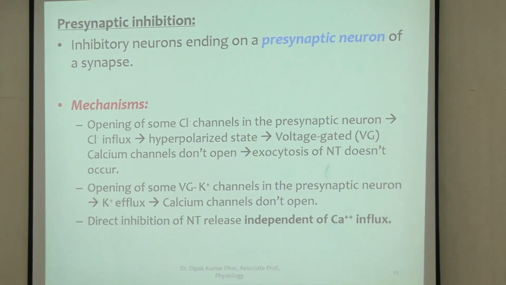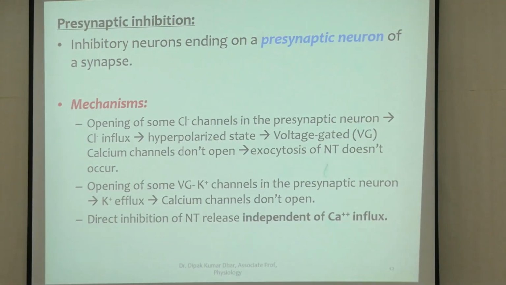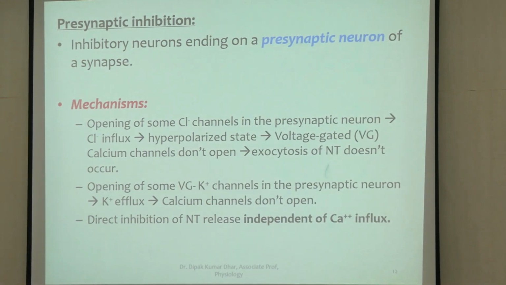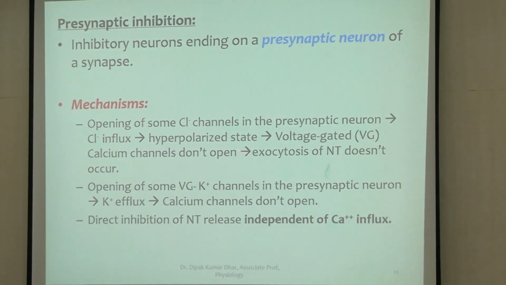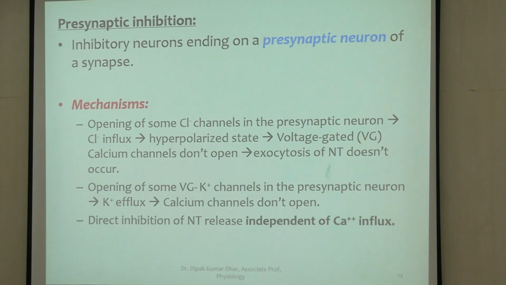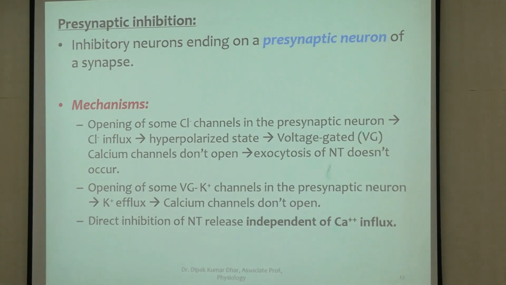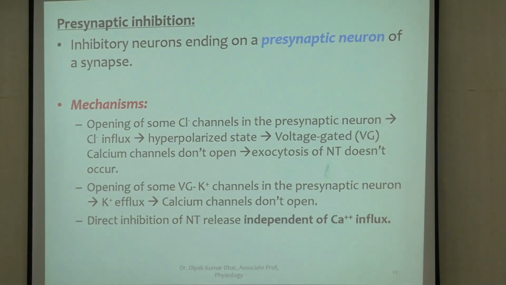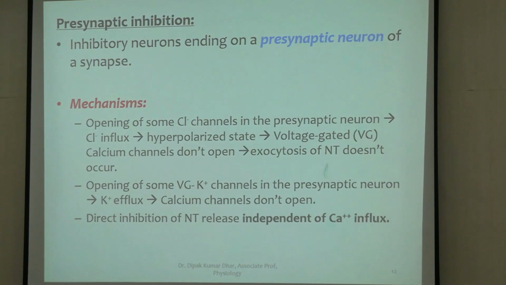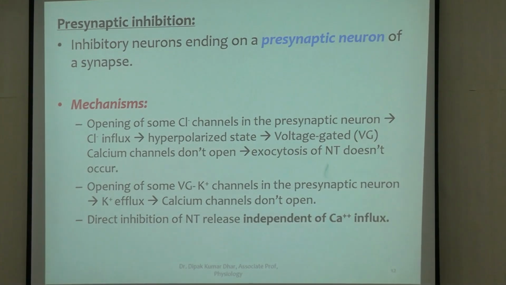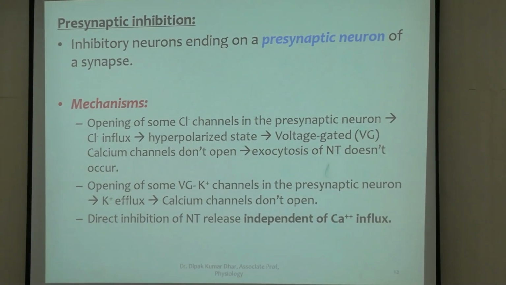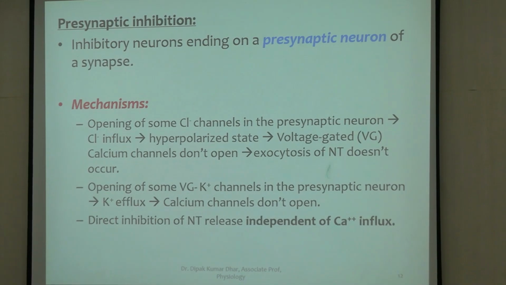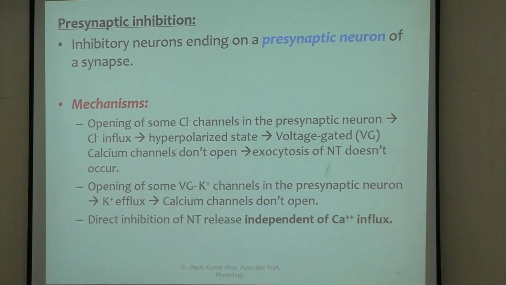Now what are the mechanisms? Here also you have 2-3 types of mechanisms. First one is opening of some chloride channels in the presynaptic neuron, resulting in a hyperpolarized state of the presynaptic neuron. So if the presynaptic neuron is not depolarized, voltage gated calcium channels will not open, and the activity of the presynaptic neuron will be inhibited.